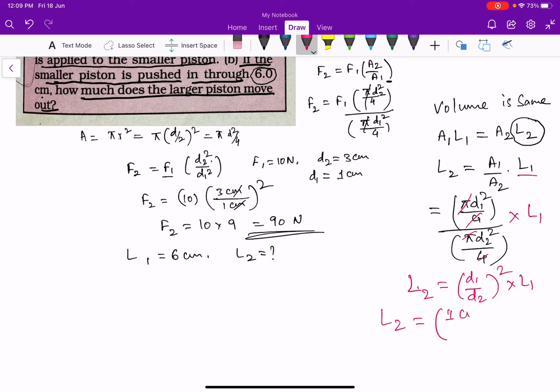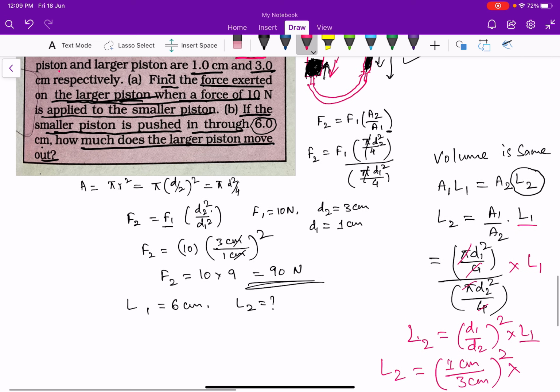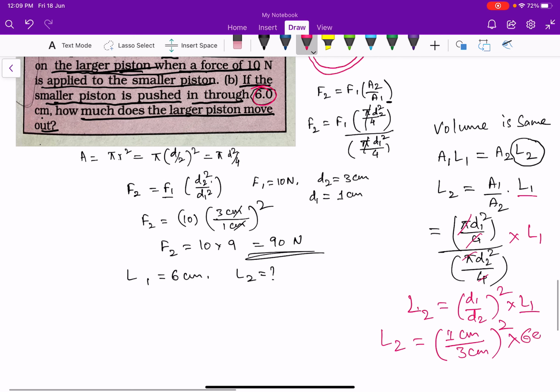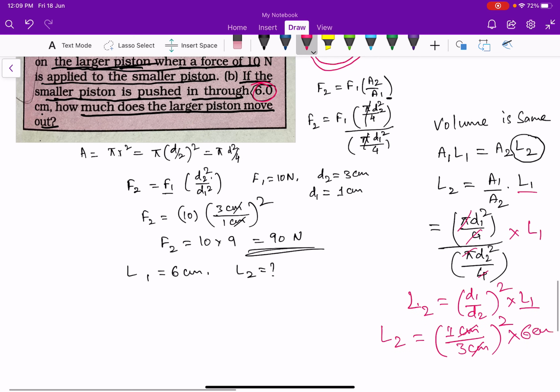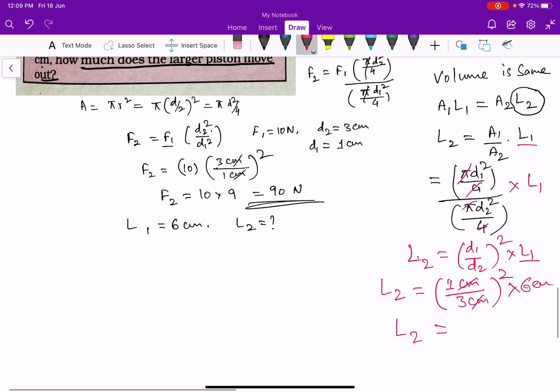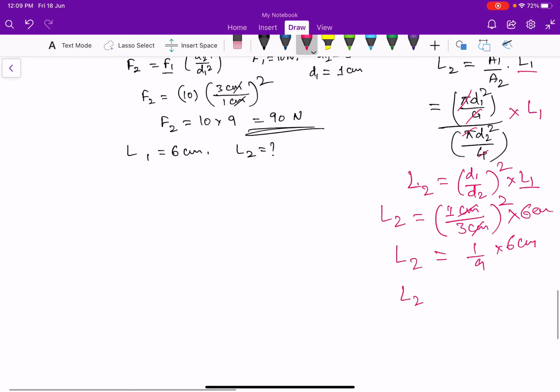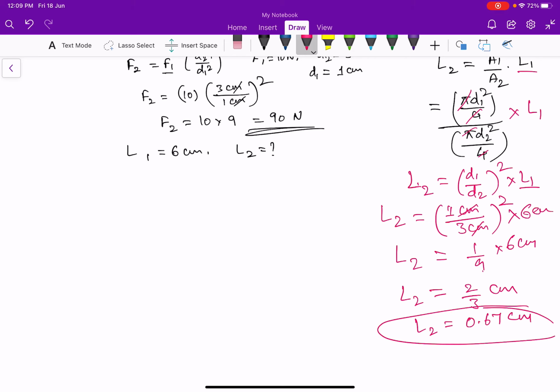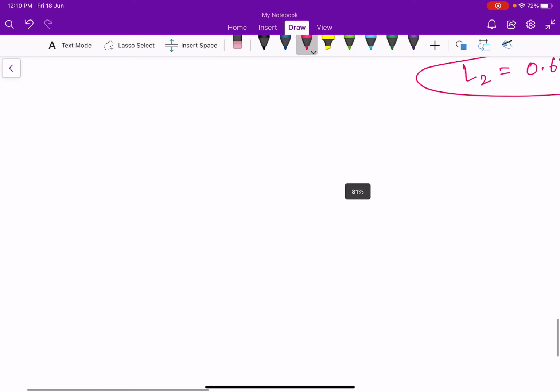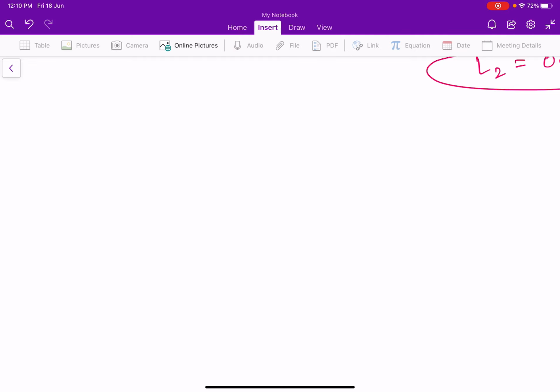So L2 equal to D1 by D2, D1 is 1 centimeter, D2 is 3 centimeters, whole square, into L1. L1 is given as 6 centimeters. So centimeter cancels. L2 equal to 1 by 3 square, which is 1 by 9, into 6 centimeters. That is L2 equal to 6 by 9, which is 2 by 3 centimeters, or L2 equal to 0.67 centimeters is the answer. Now I am going to discuss the next example.